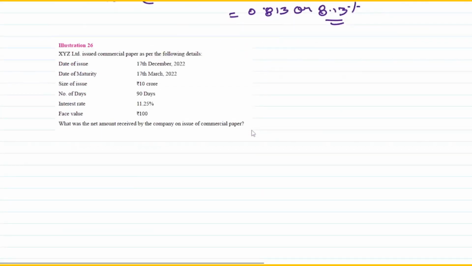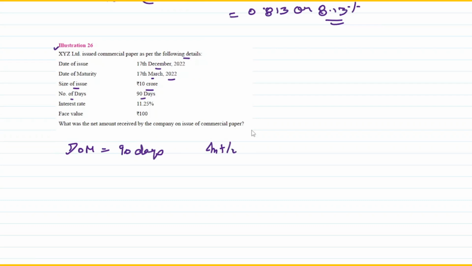Let's look at a question that is there in your book. It says XYZ Limited issued commercial paper as per the following details. Date of issue is 17 December 2022 and the date of maturity is 17 March 2022. Size of the issue is rupees 10 crores. Number of days is 90 days. So basically date of maturity is given to me. Days of maturity that is given is 90 days. And it says interest rate is 11.25%.